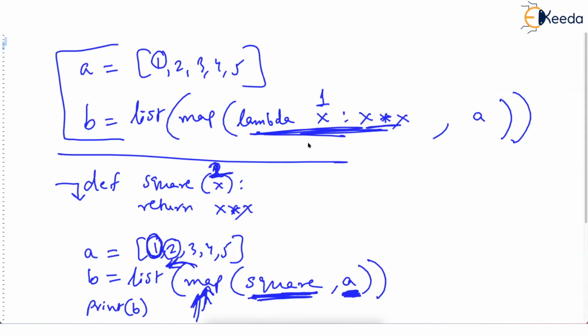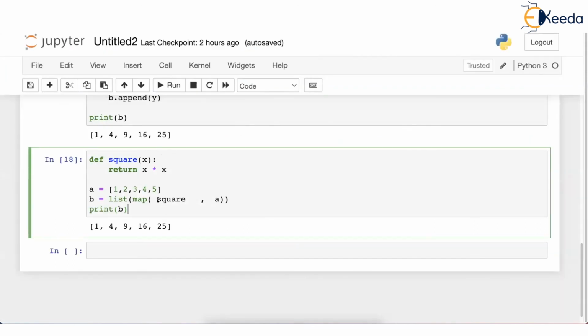But you will see 99% of the times people prefer writing lambda function because it is so quick. You don't have to define a function with a name and then write that name inside the map call. Because most of the times when you work with map, you have to instantly write the function on the fly. But what I wanted to suggest is you can use named function with map or filter.